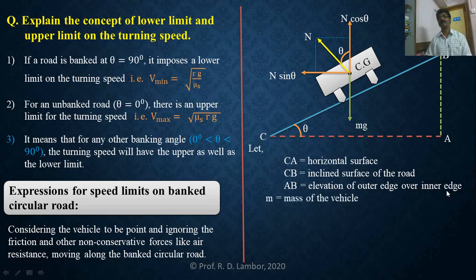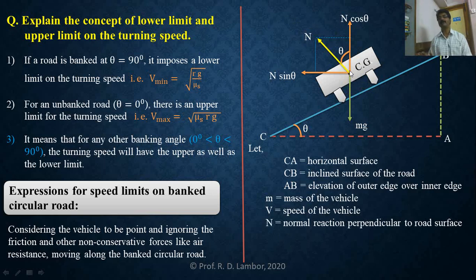What is M? Mass of this vehicle. What is V? Speed of the vehicle with which it is moving. What is N? Normal reaction. Always remember, this normal reaction is always perpendicular to the road surface.